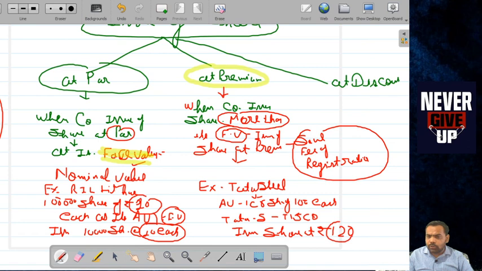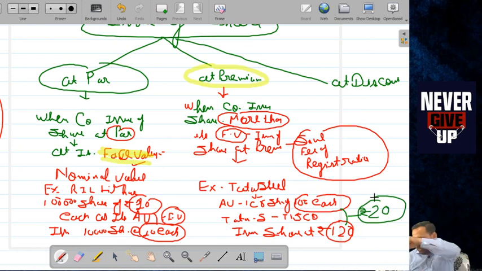The face value of the share is rupees 100, and the company issues the share at 120. It means Tata Steel is charging a premium price from the customer of rupees 20. Do you understand what the meaning of premium is? The premium is charged just because of the brand name, the brand value in the market.